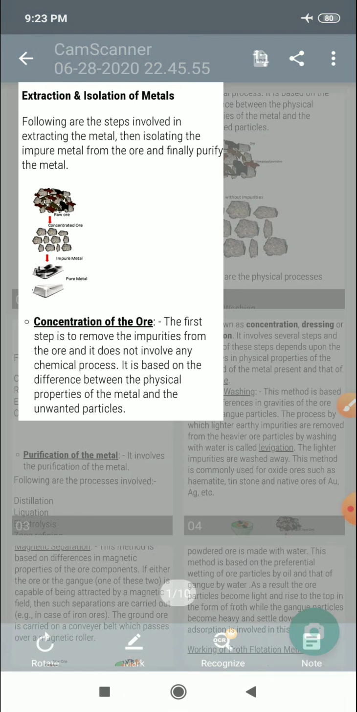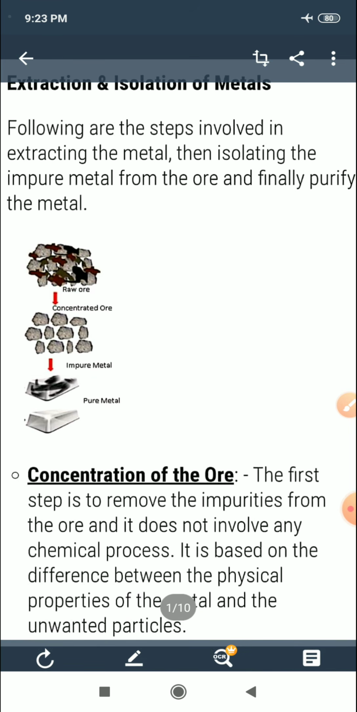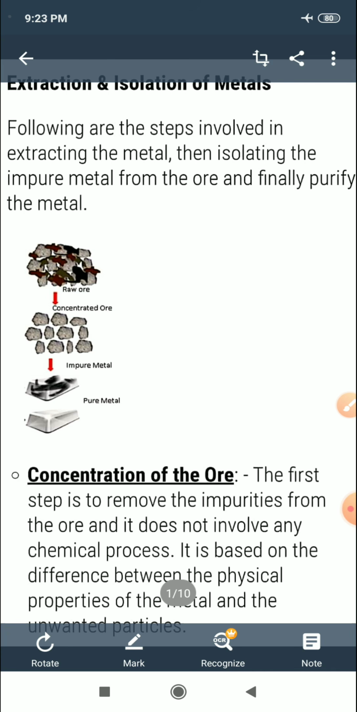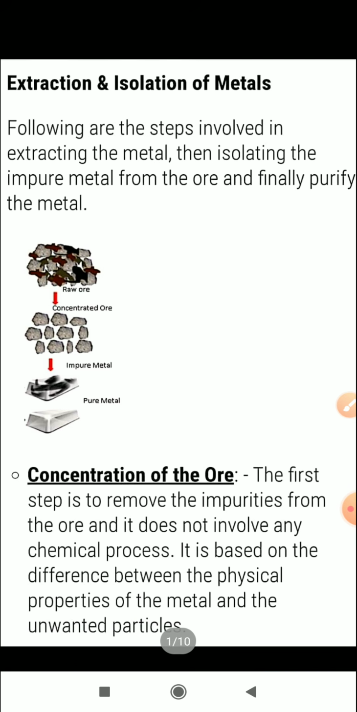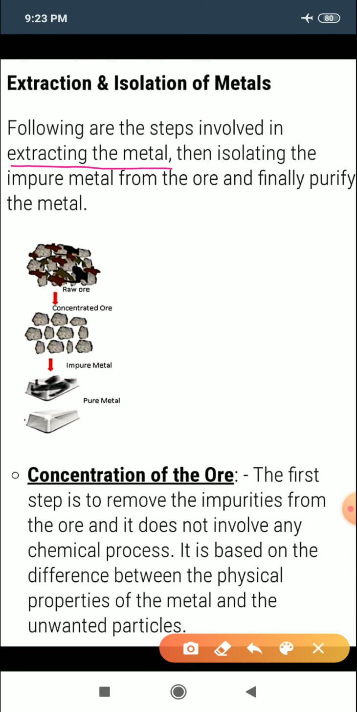So in today's video I will start with the steps involved in the extraction of metals or elements. So first is extraction and isolation of metals. The following are the steps involved in the extraction of metals. Starting with the very first, that is raw ore, we start with crushing and grinding of the ore. Then the second step is concentration of ore. Then the third step is to get metal from the concentrated ore, and then purification and refining.